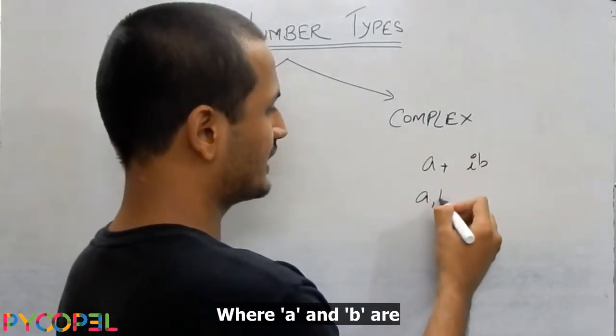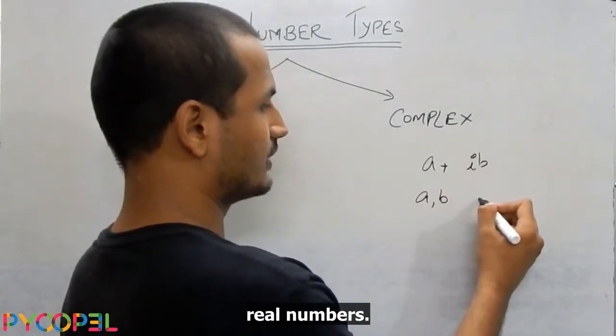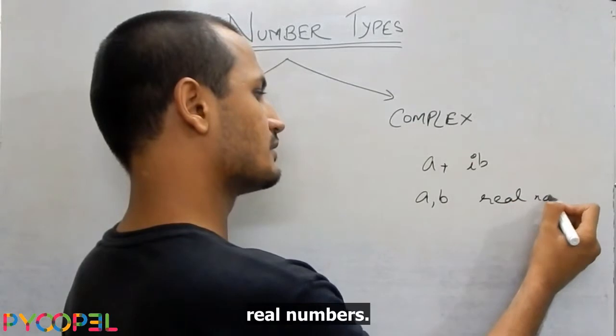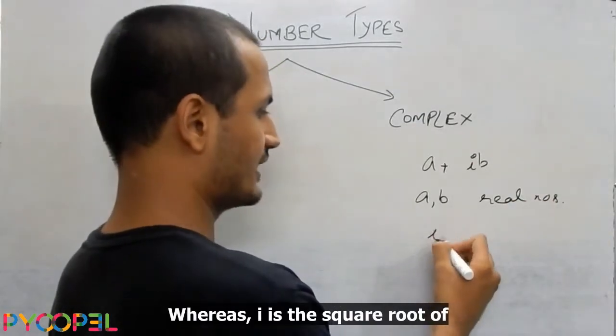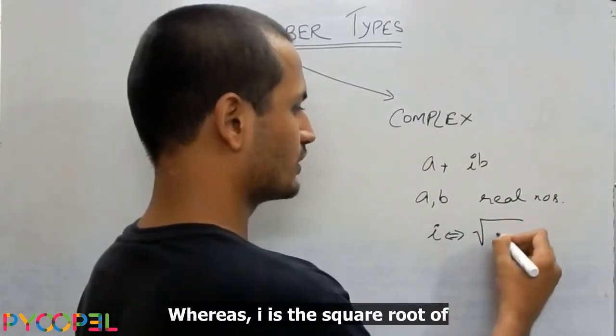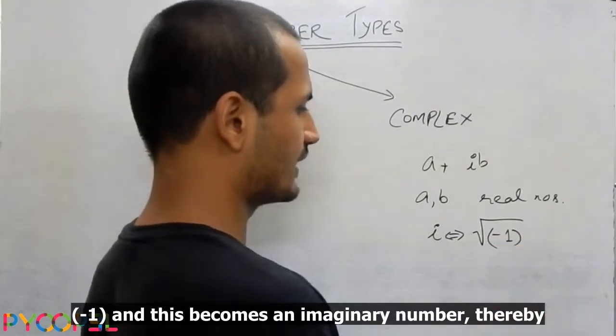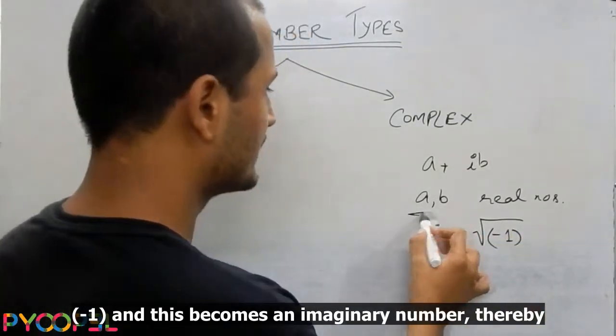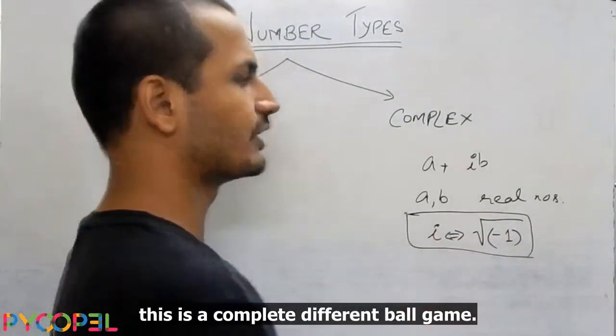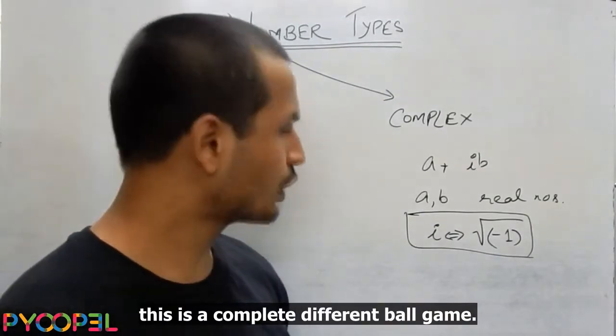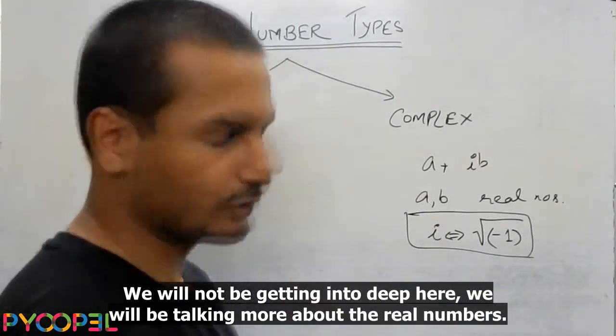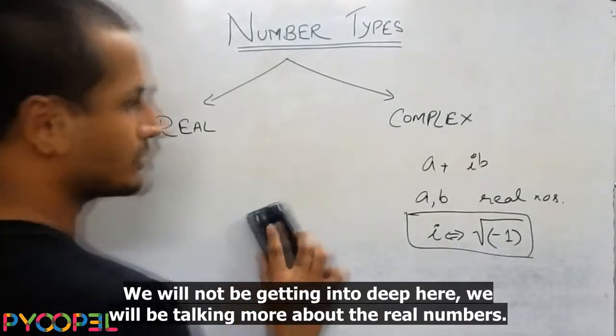where a and b are real numbers, whereas i is the square root of -1, and this becomes an imaginary number. Thereby, this is a completely different ball game. We will not be getting into depth here. We'll be talking more about the real numbers.